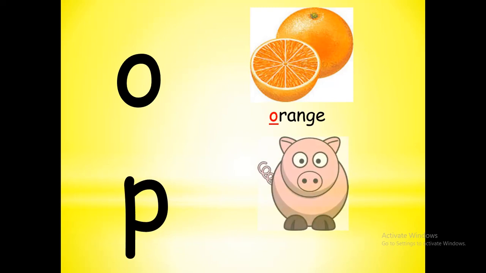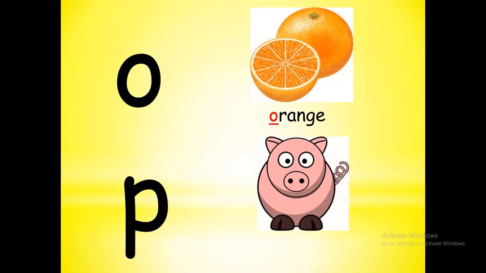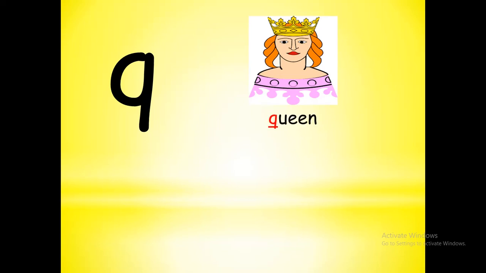After O it's P. P, pig. P letter sound is P. What's the sound of P letter? P. Good. P, pig. Next one Q. Q letter sound is K. Queen. K, queen. Next one R.